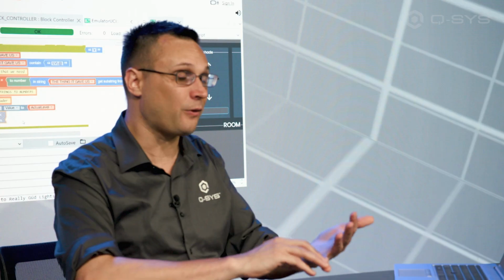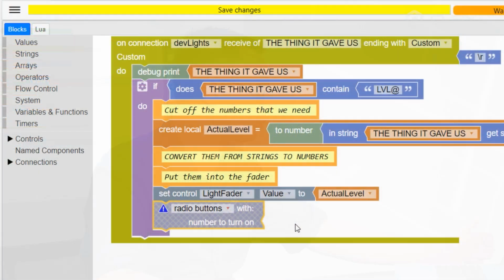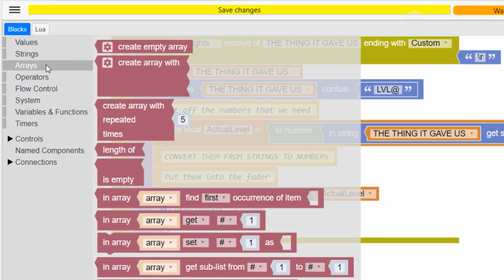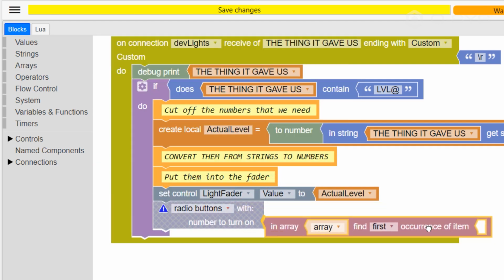So we've looked at this before, where we've looked into an array and searched for something. We did that with our array block. We want to look in a particular array to find the first occurrence of an item. When we find that, it resolves to the index number of that item, the mailbox number that it found it in. So we'll grab that, slap it right in here.